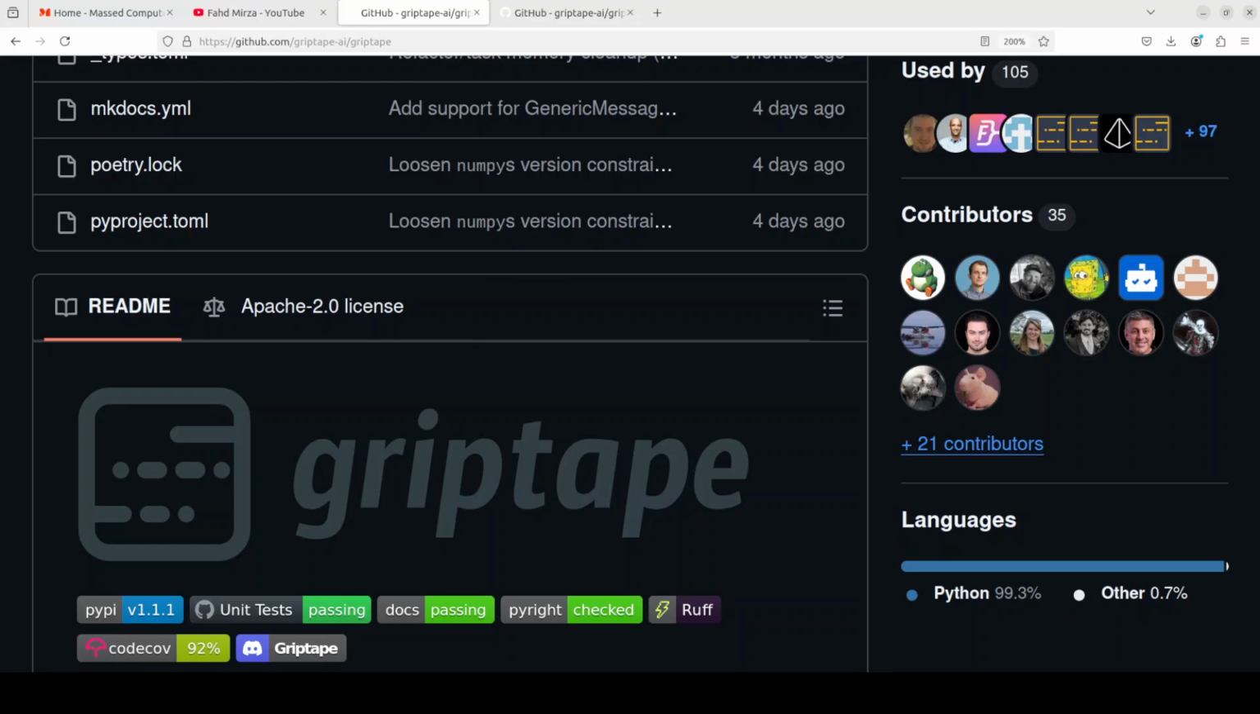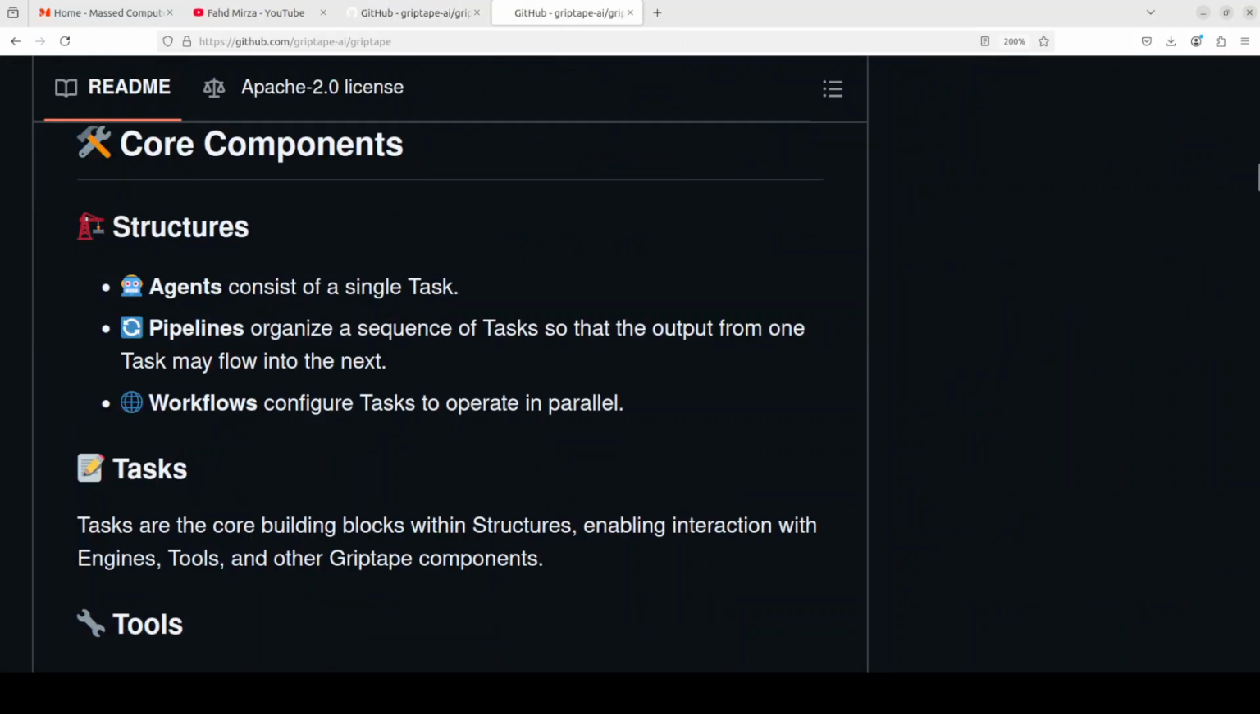Just to give you a very quick overview of its components again, in GripTape, as I said, everything is modular. When we say modular, it means that it is divided into components, like it has agents which consist of tasks, and task is a fundamental building block where it interacts with the outside world, it interacts with engines, it interacts with other GripTape components.